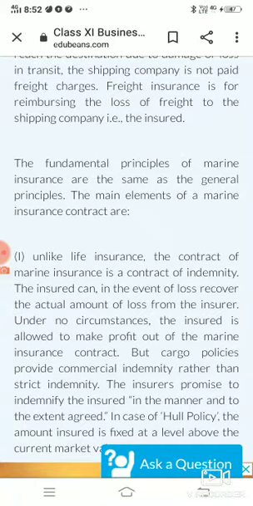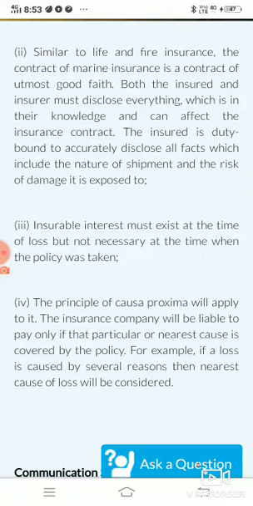Now the next principle says, similar to life and fire insurance, the contract of marine insurance is a contract of utmost good faith. Now this is again the second principle of marine insurance. This is also a principle of fire insurance and life insurance, that there should be a contract of good faith. Good faith means both parties, the insured and the insurer, must disclose everything which is in their knowledge and can affect the insurance contract.